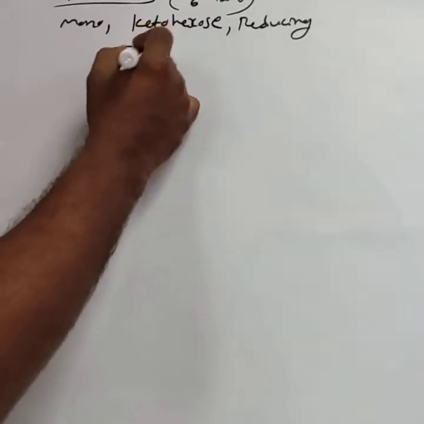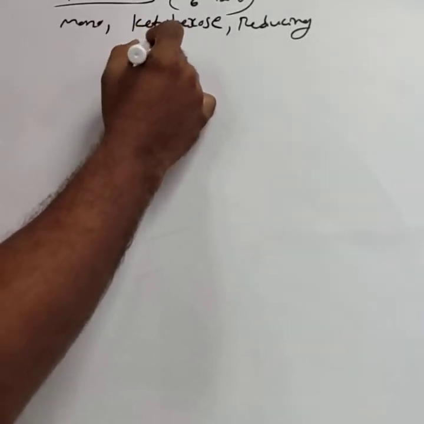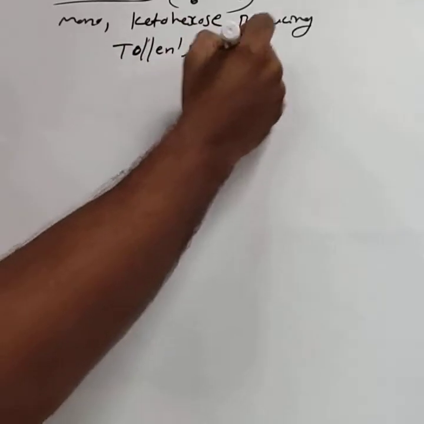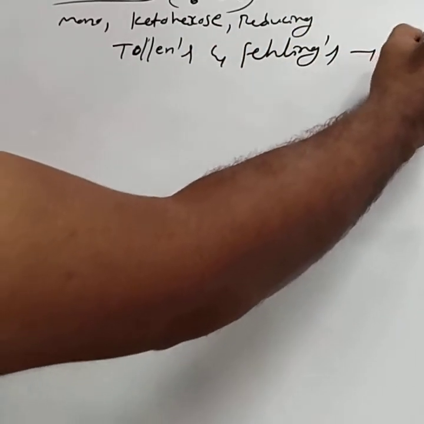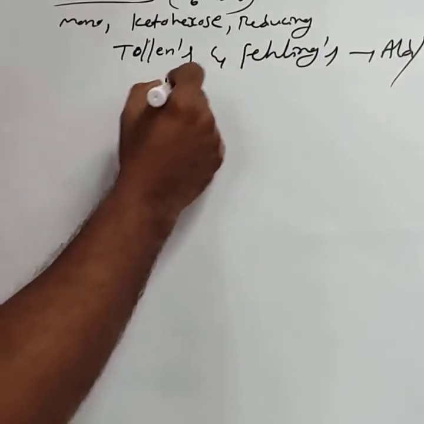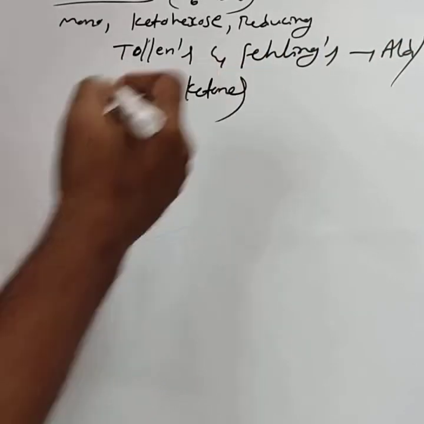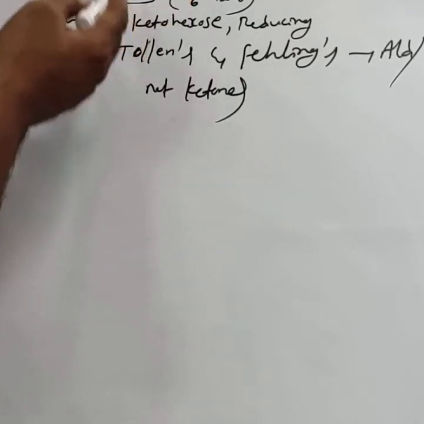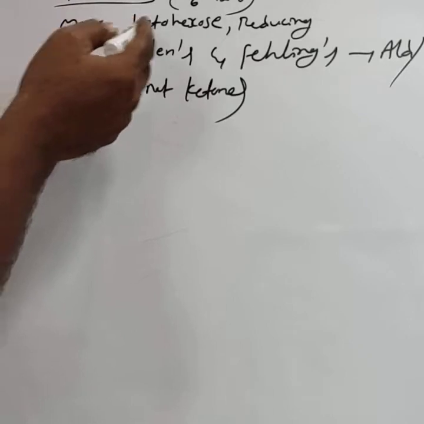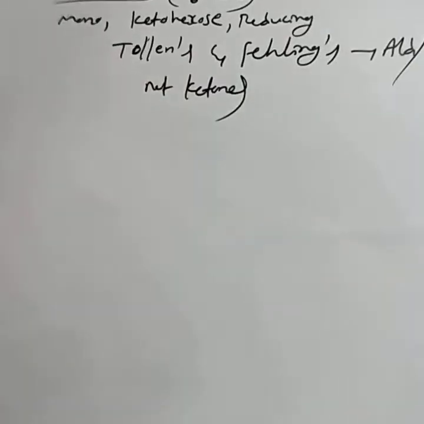Generally, if you study pure aldehydes and ketones, the Tollens and Fehlings tests are answered only by the aldehydes but not by the ketones. Only aldehydes give a positive test for Tollens and Fehlings. Ketones give a negative test. But fructose contains a ketonic group, and even though it has a ketonic group, it reduces Tollens and Fehlings.